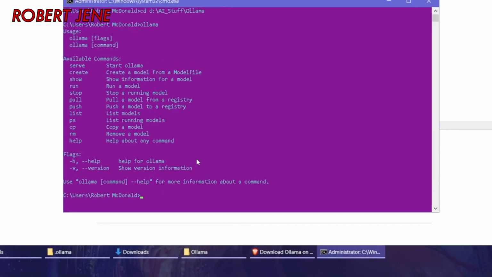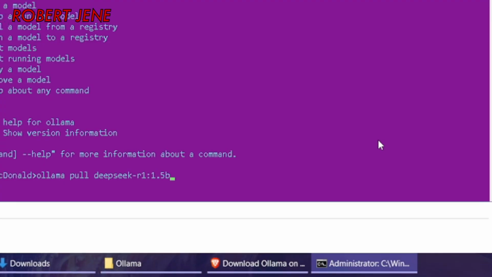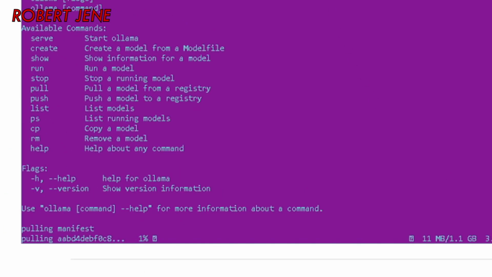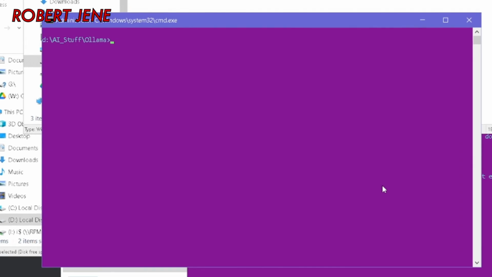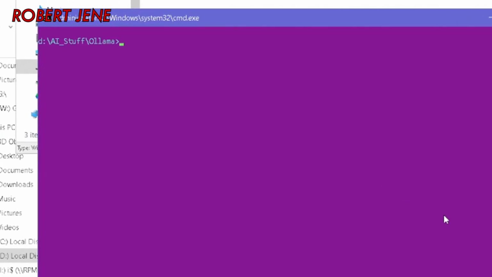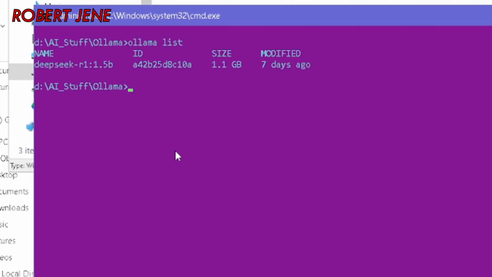So now we're going to download the model with this command. It's ollama pull. So if you ever want to download any model that Ollama has available, it's just ollama pull and then the whole name of the model. And it's deepseek-r1:1.5b and hit enter. That's what it looks like downloading. Okay, to show all the models that you've downloaded afterward and to verify if you've downloaded it correctly, you type ollama and then list.